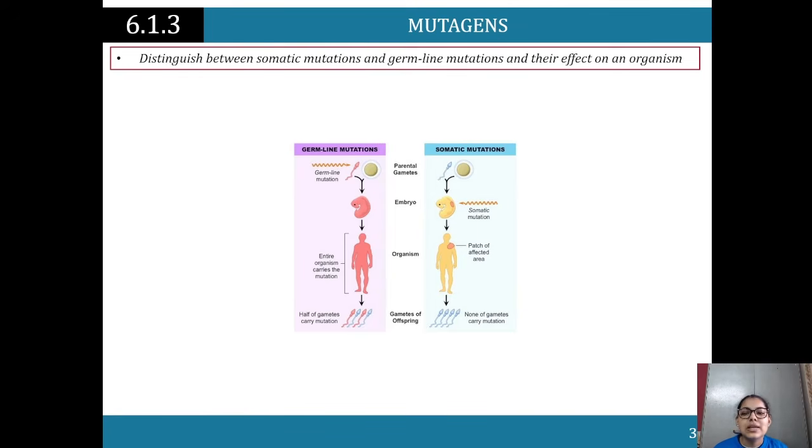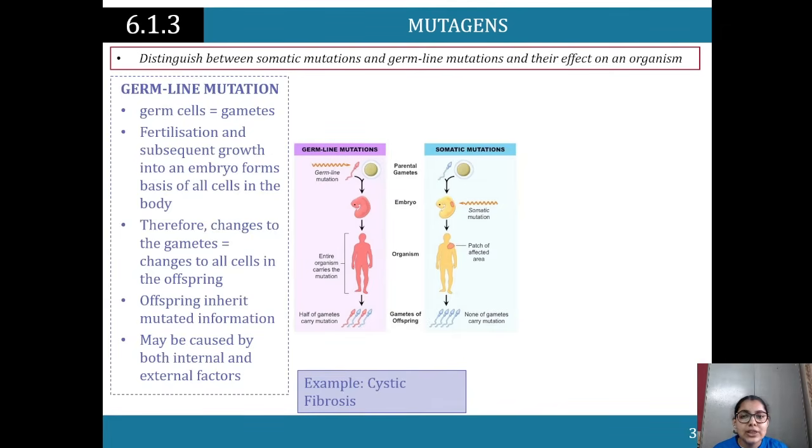Okay, so distinguishing between somatic and germline mutations. So germline mutations, they affect the gametes. So think of germline, gametes, right? So germ cells are gametes. So with fertilization, they are going to affect the offspring. They're going to affect the fertilization and subsequent growth into an embryo, a cell in the body. So therefore, when there are changes to the gametes, there are going to be changes to all the cells of the offspring. The offspring inherit mutated information, so the information in their genes is going to be mutated, and that can